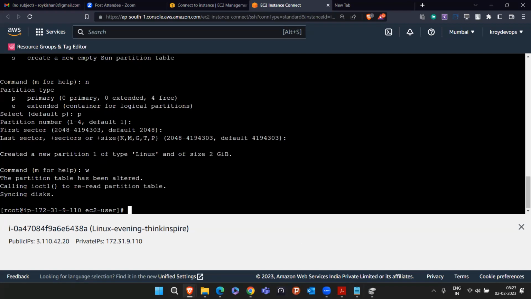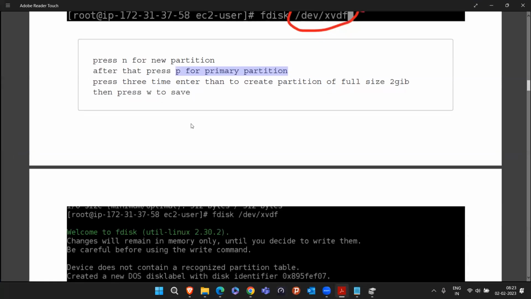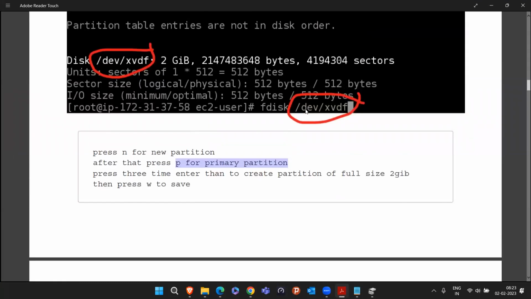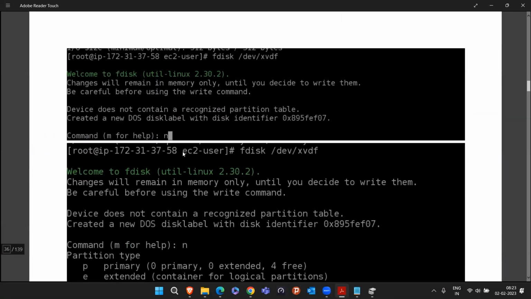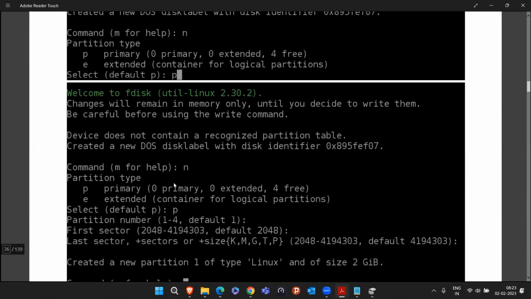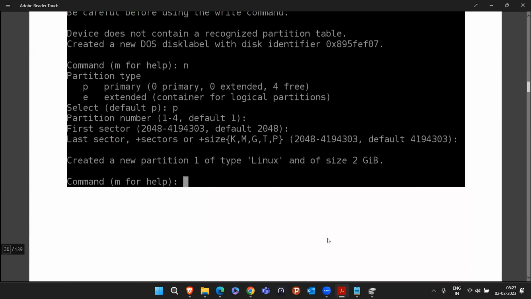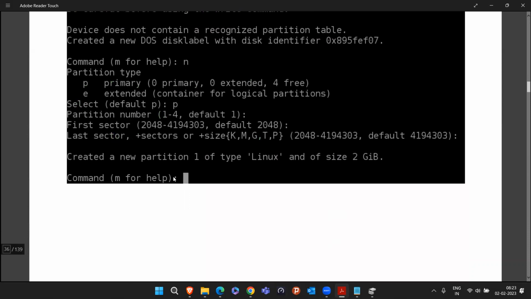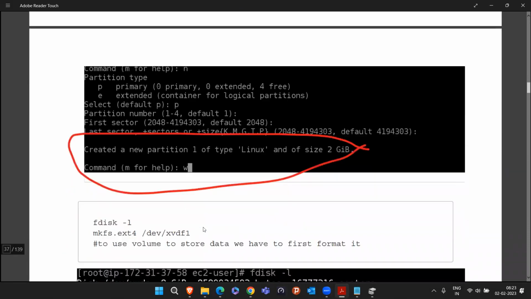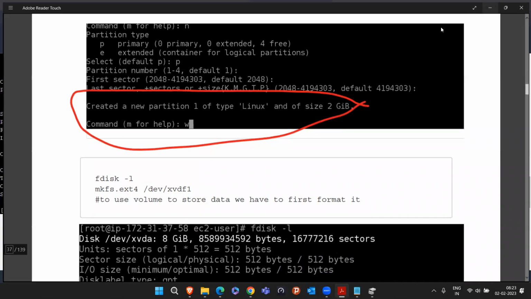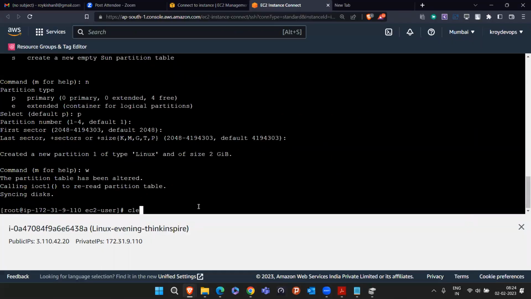So what we did till now, if you try to understand: we ran the command fdisk space /dev/xvdf, which comes from this hard disk name. I pressed n for new partition, p for primary partition, then pressed enter 3 times to create a partition of the full size of 2 GB. And last, press w to save. You will see the screenshot: n, p, enter three times, and it creates a new partition. Once this comes, we simply press w here. That's it.